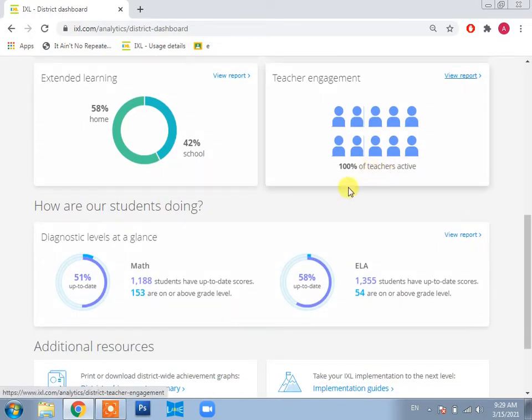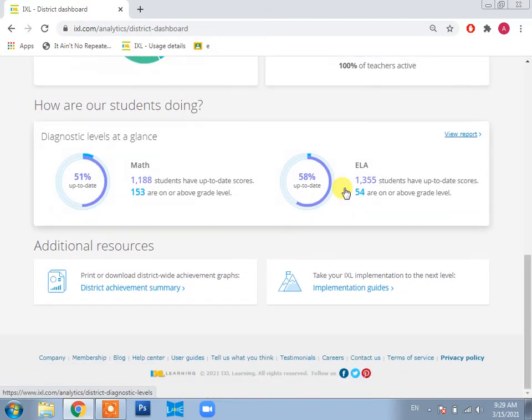So 100% of teachers are active. And then we have the diagnostic level at a glance. You can see that 51% of students' diagnostic levels are updated in maths, and 58% are updated in English. You may be wondering why maths has a lower percentage than English.